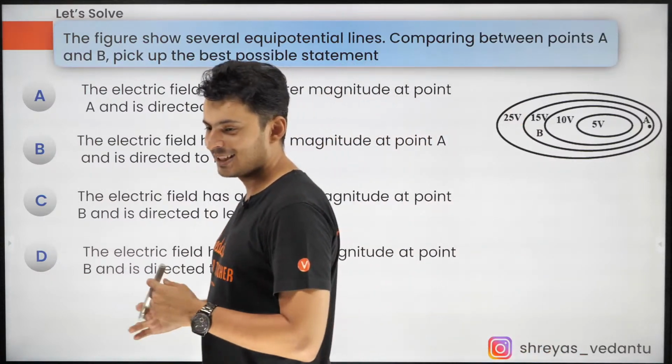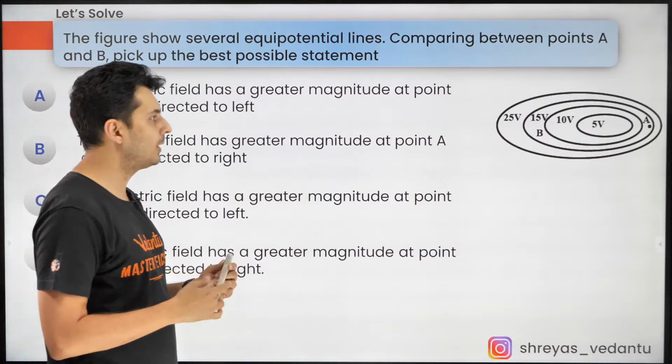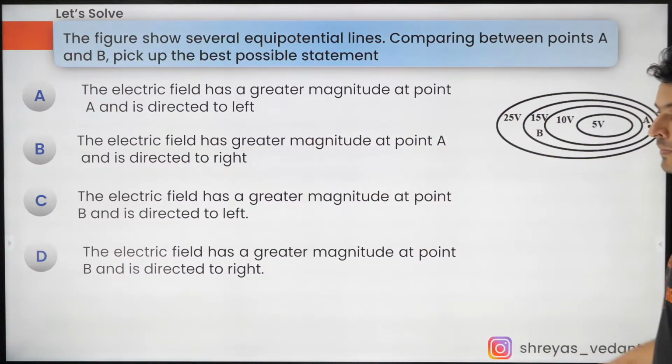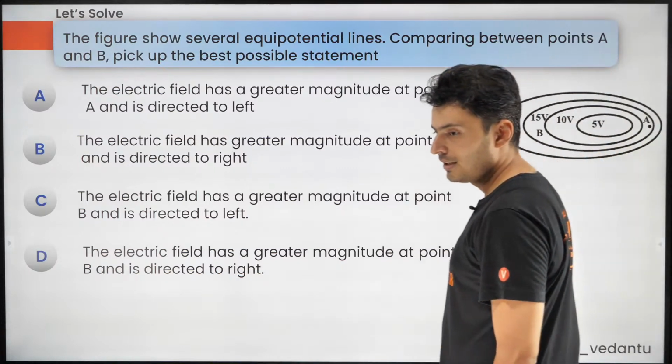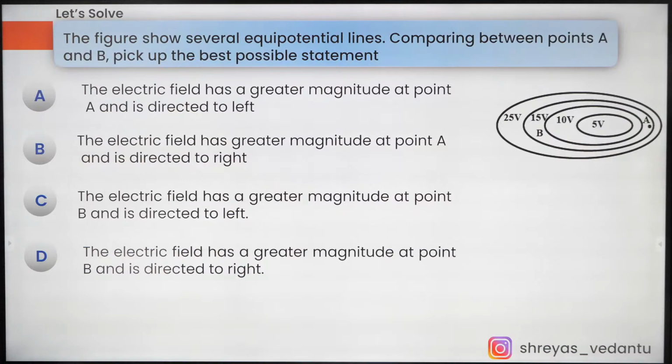Come on, last one. These are the potential lines. What do you guys think about it? Okay. Some of you are saying B. Some of you are saying something else. Come on, everyone.